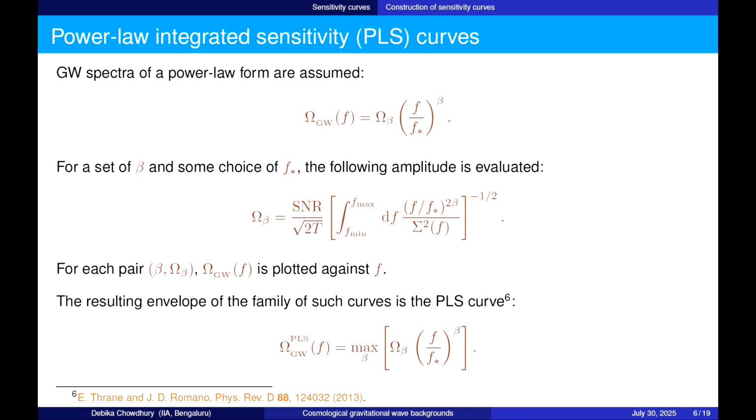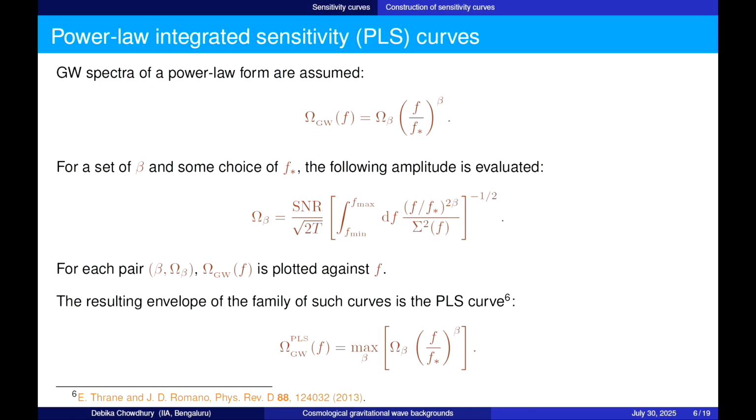So let us say we are expecting a signal to be of a power law form, or we want to see how the sensitivity would improve for a power law signal. Then we assume such a power law form with a certain spectral index. Then we can integrate the square of this, along with a ratio of the noise curve, the nominal curve which you have just seen, and we consider a certain value of SNR. Let us say we want a minimum SNR of 5, for instance. We put that value here and we take the total time duration of the observation. Then we can calculate this amplitude omega beta. If we choose a set of spectral indices beta, then we can calculate all the corresponding omega betas.